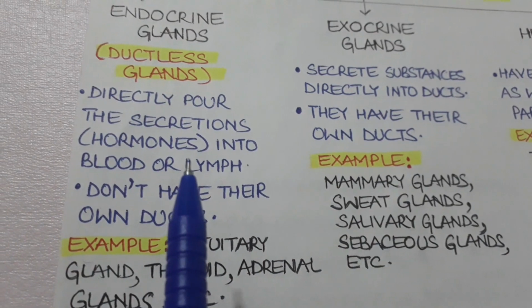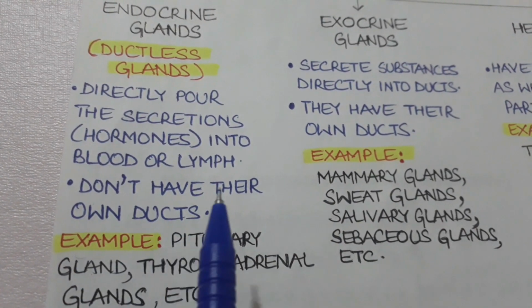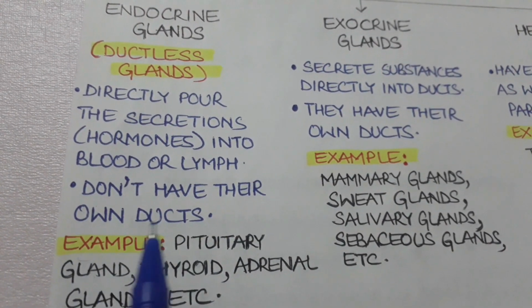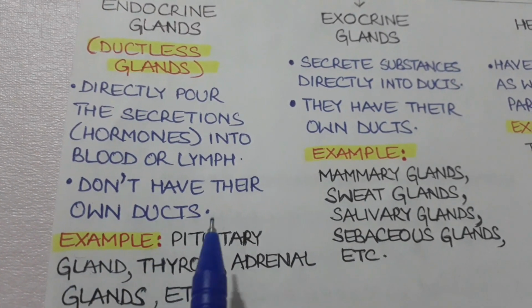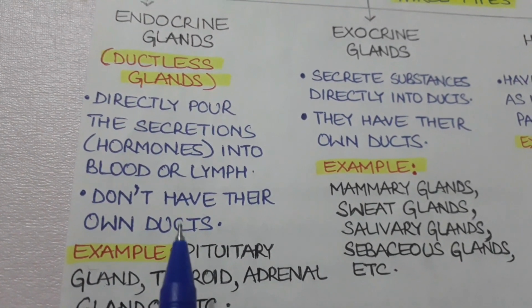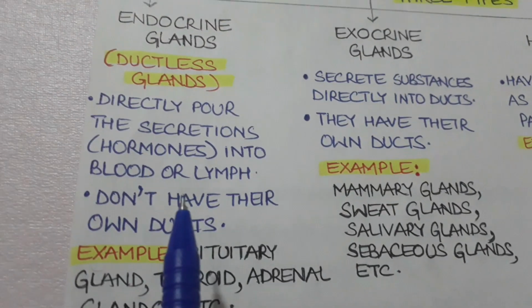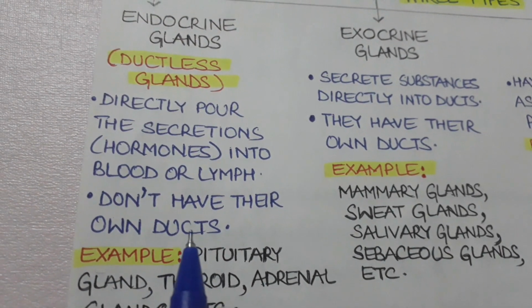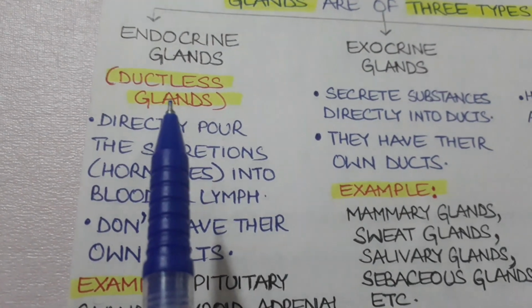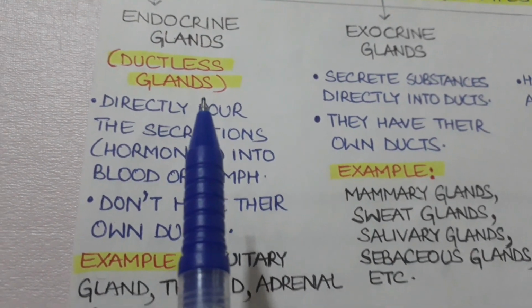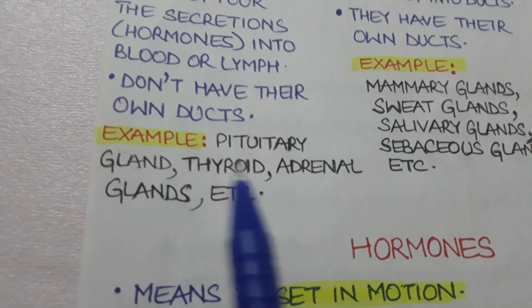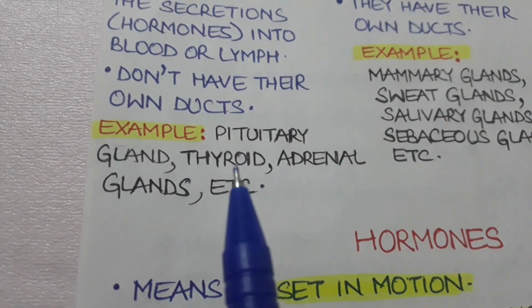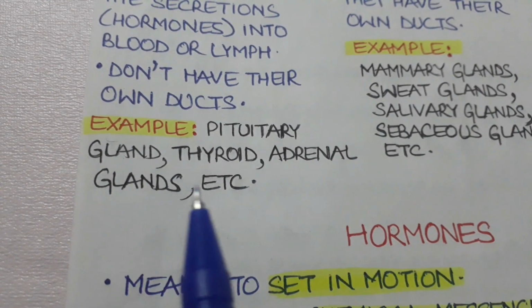They do so because they do not have any storage structures, that is ducts of their own. Since they don't have ducts, they are also called ductless glands. For example, pituitary gland, thyroid gland, adrenal gland, etc.